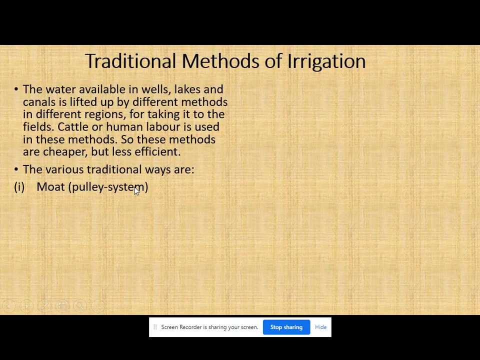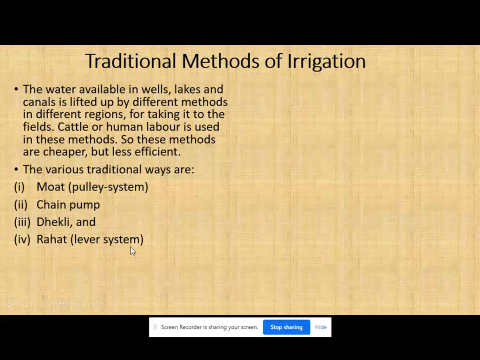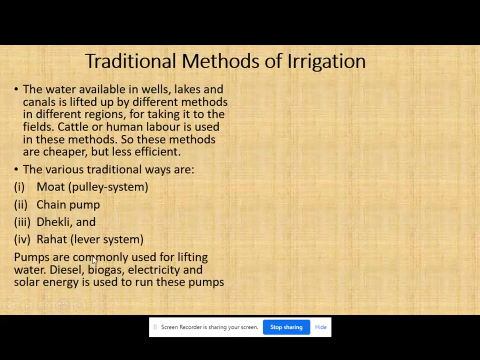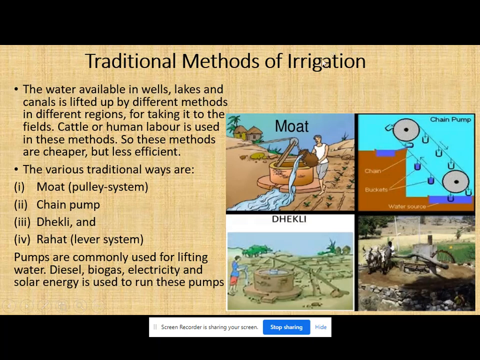That is moat. It is also called the pulley system. Next, chain pump, then Dhekli, and Rahat, that is a lever system. So pumps are commonly used for lifting water. Diesel, biogas, electricity, and solar energy are used to run this pump. Now see, this is a method called moat. This is called chain pump. This is Dhekli, and this is Rahat.